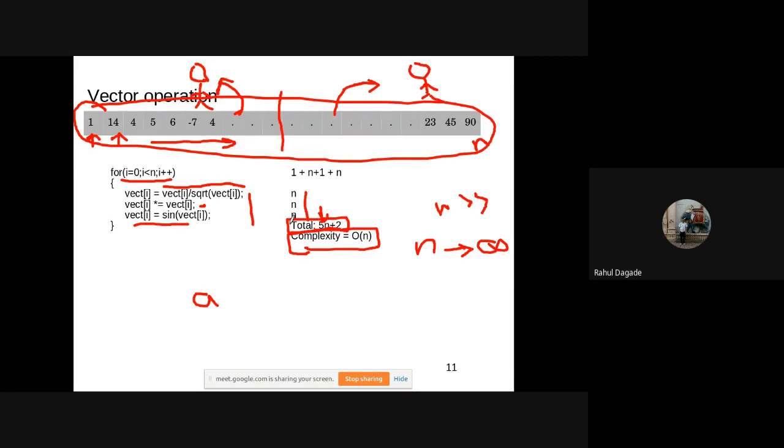If n tends to infinity, it will be reduced to O of n by 2. Am I right? Now, if we have 4 processors, then it will be reduced to O of n by 4.